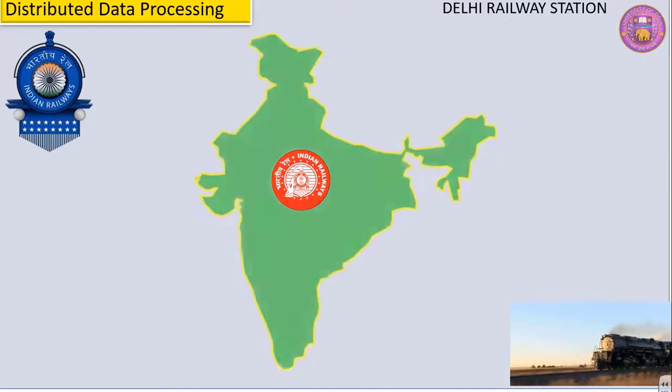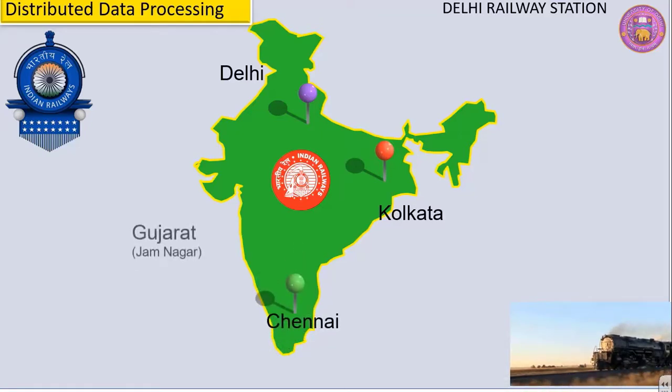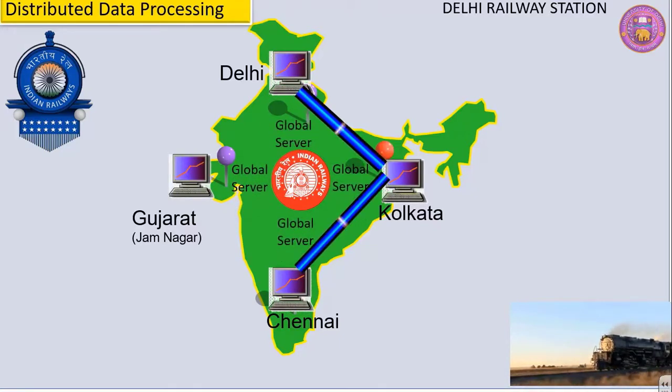Now let's start with that. Throughout India, for the sake of simplicity, we have taken 4 different stations. One at Delhi, second at Kolkata, the third one at Chennai, and the fourth one at Gujarat, Jamnagar. We have 4 main servers at these 4 places. We interconnected these 4 servers to each other, and we named these 4 servers global servers.